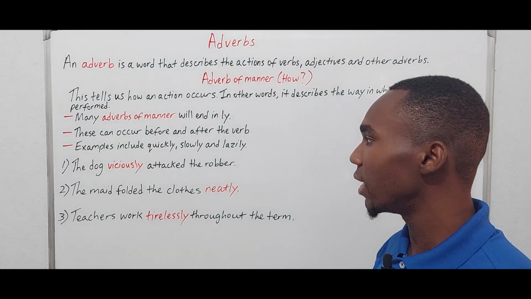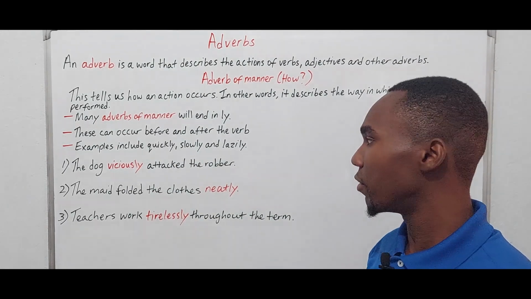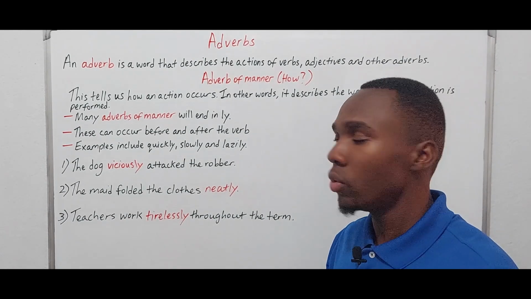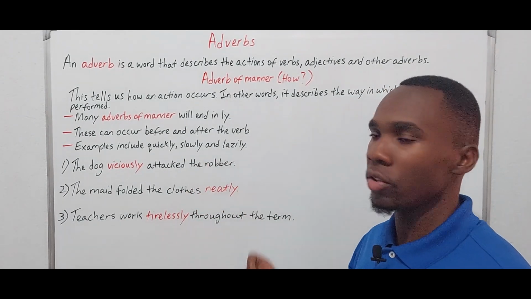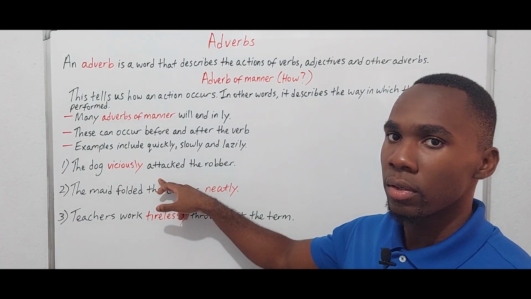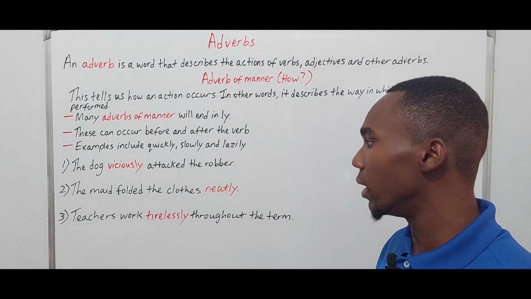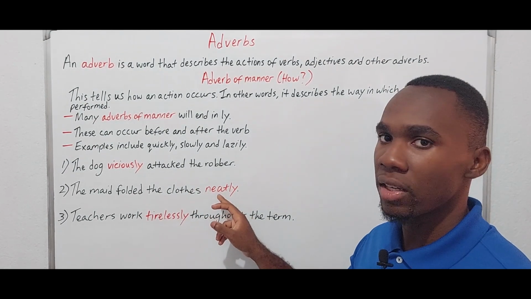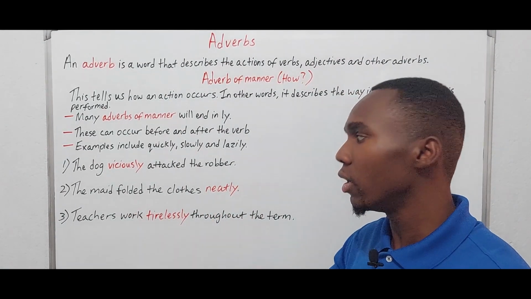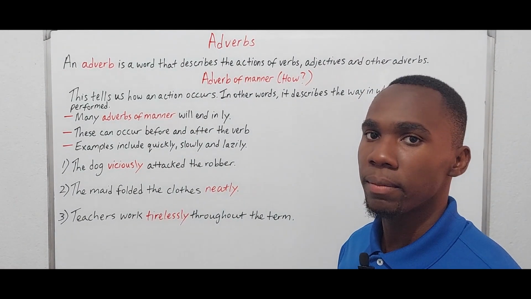One: the dog viciously attacked the robber. Our adverb of manner here would be viciously, because it describes how the dog attacked the robber. So viciously is describing attacked, which is a verb. Two: the maid folded the clothes neatly. Neatly is our adverb of manner, and neatly is describing folded. It is describing how the maid folded the clothes.